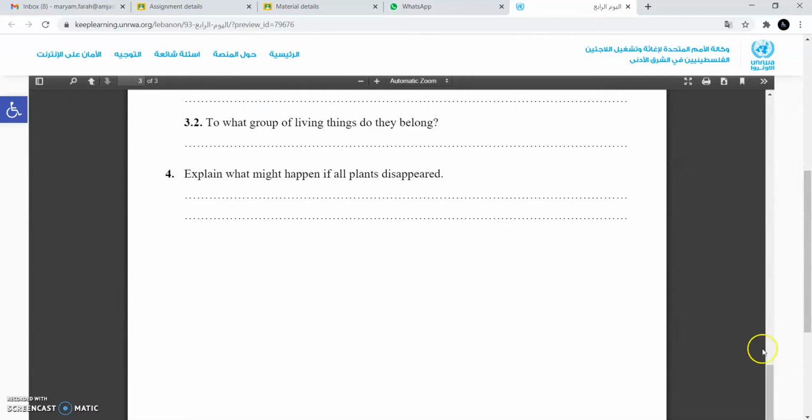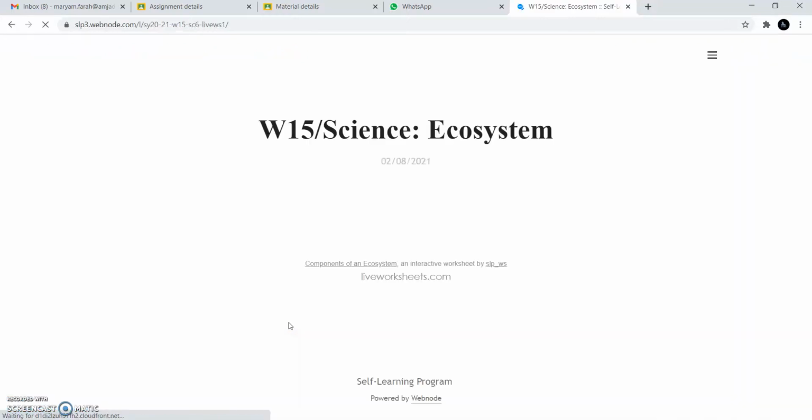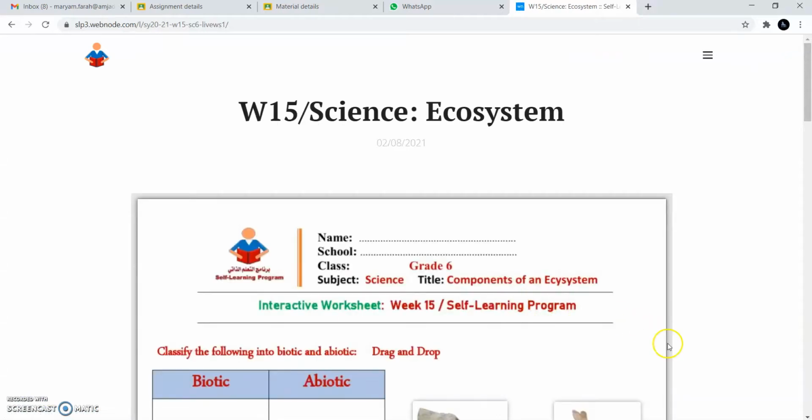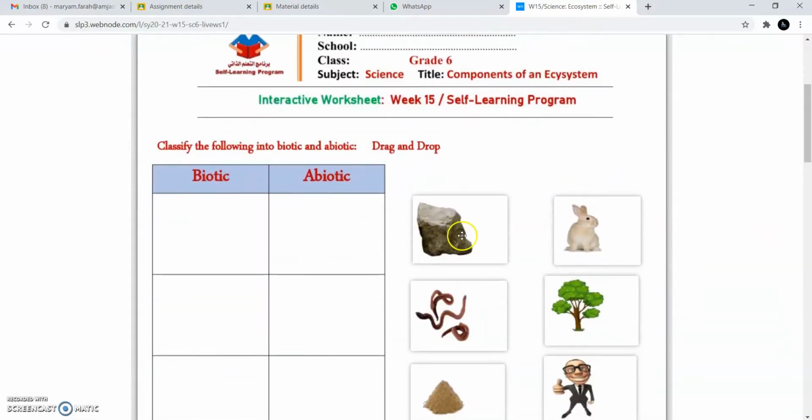After that, after you finish solving this and sending it to us, another task you have is to press on the interactive worksheet and solve it. In the interactive worksheet, again, you have to write the name and the school. Then over here, you have to solve this. It's a very nice game. You have to pick up the picture.